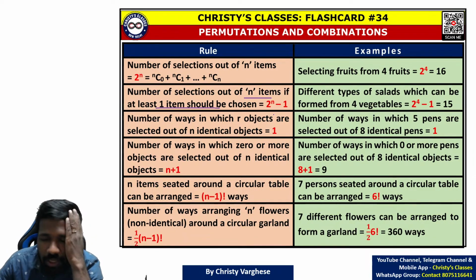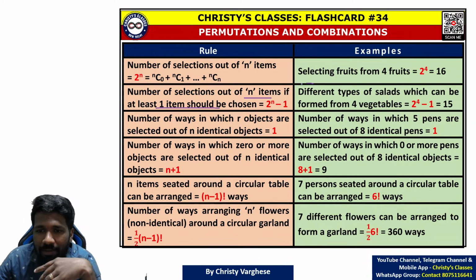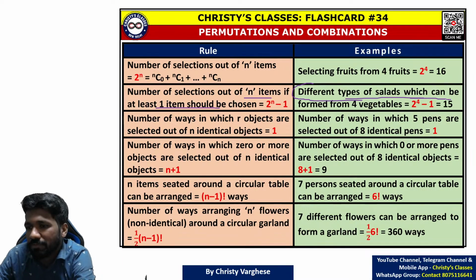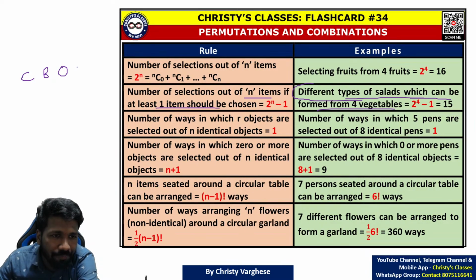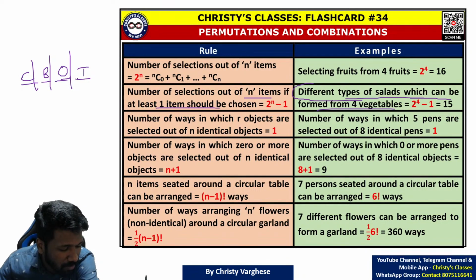Now, there is an extension of this: the number of selections out of n items if at least one item should be chosen. For example, look at this example. Different types of salads which can be formed from 4 vegetables. If the 4 vegetables are carrot, beetroot, onion, and tomato. Tomato is technically a fruit, but for salad purpose we can consider it as a vegetable.